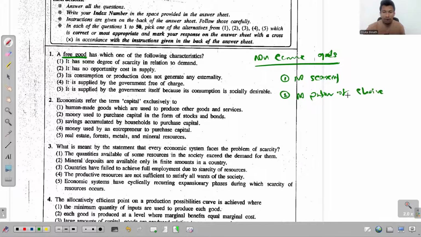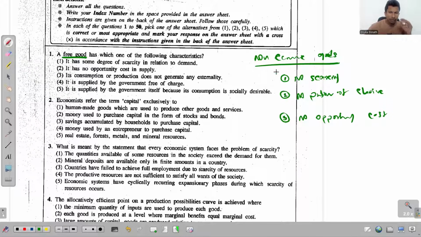There's no problem of choice related to these non-economic goods. And if there's no problem of choice, then there's no opportunity cost, because if there's no problem of choice, you don't need to make choices, so you don't need to make sacrifices. And if you don't sacrifice, then there's no opportunity cost, right? There's no opportunity cost. So these are the main qualities of non-economic goods.